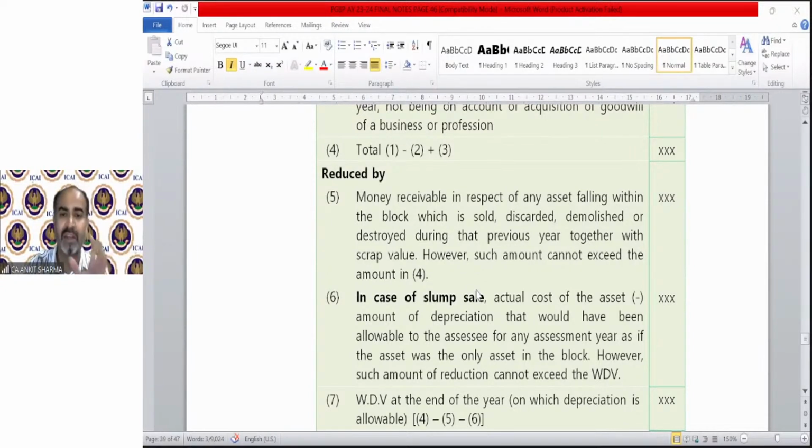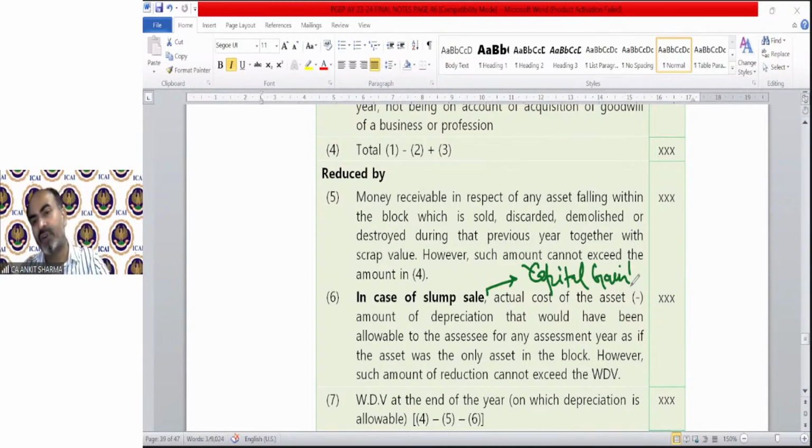In the last session, I provided a simple format as a summary of the depreciation concept. The same format is over here, except this point. This is a new point in case of slump sale. So what is slump sale? We will discuss it in the capital gain chapter. For the time being, you can skip this.